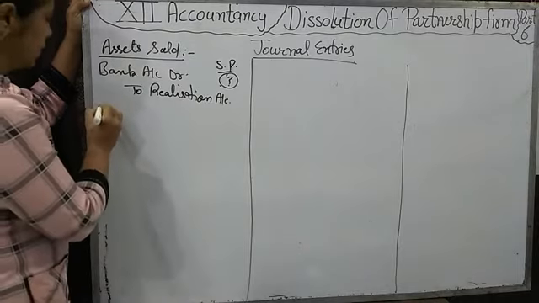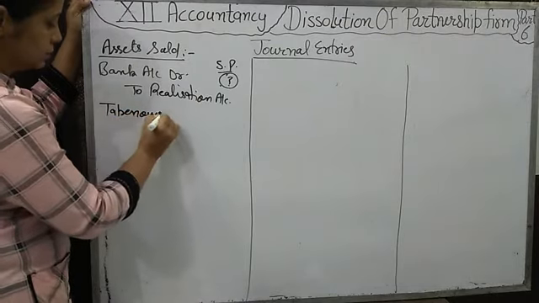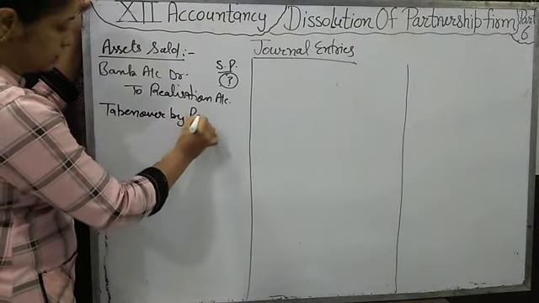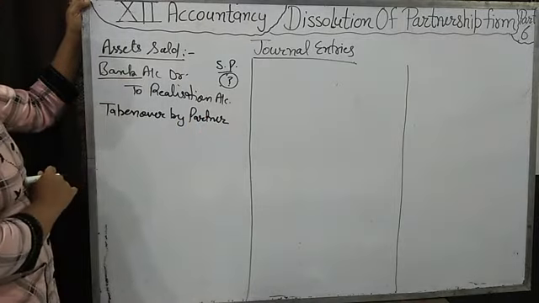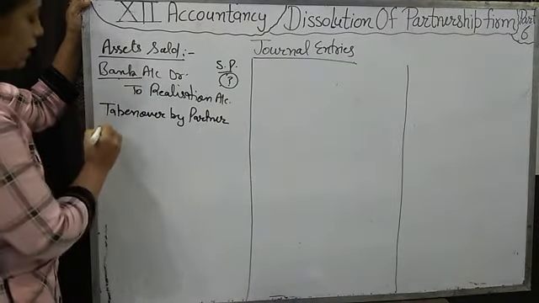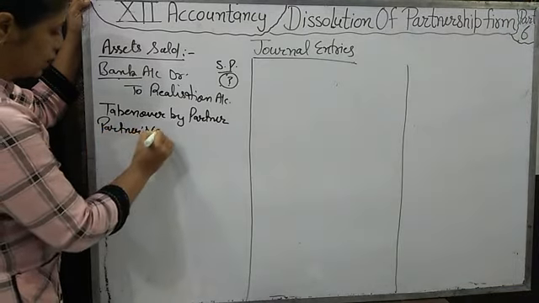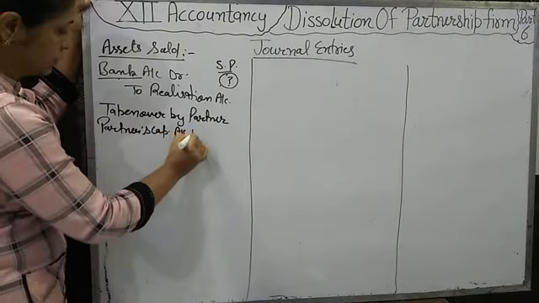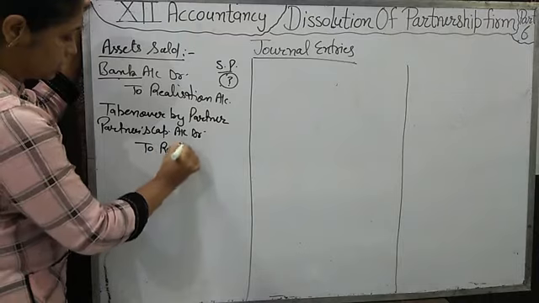Okay. When any asset is taken over by any partner, then in place of bank account, we will not receive any money. In place of bank account, we will write that partner's capital account debit to realization account.